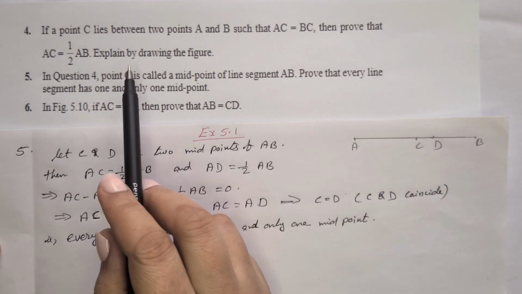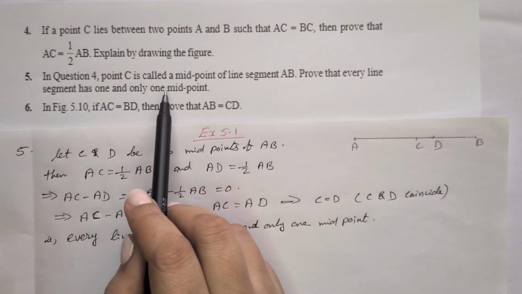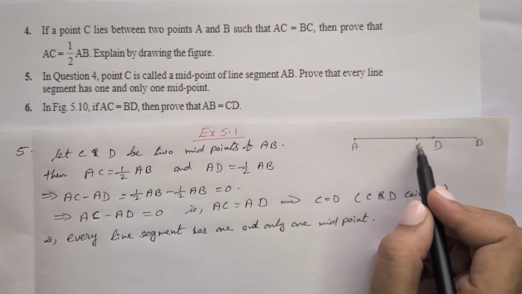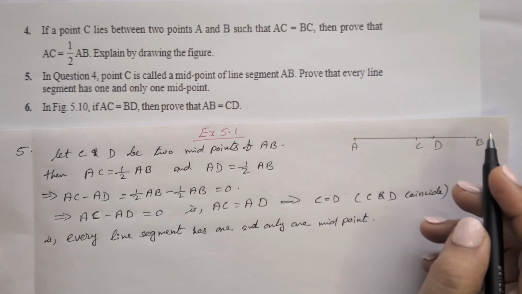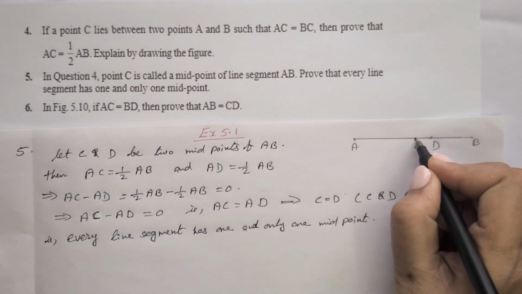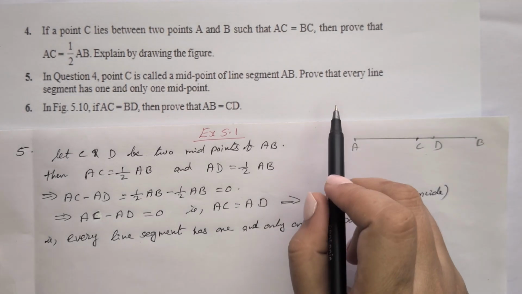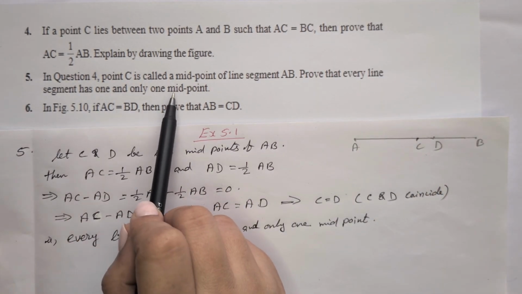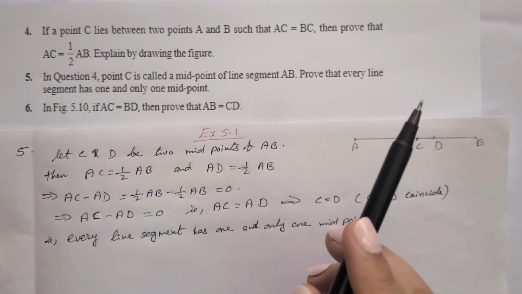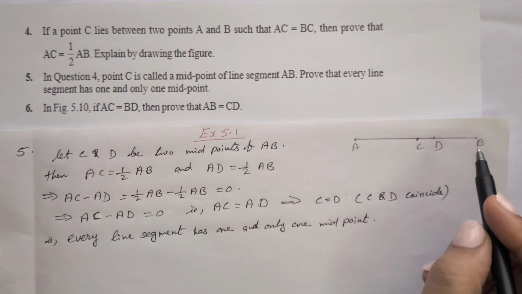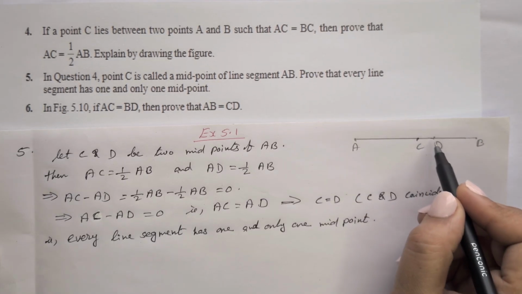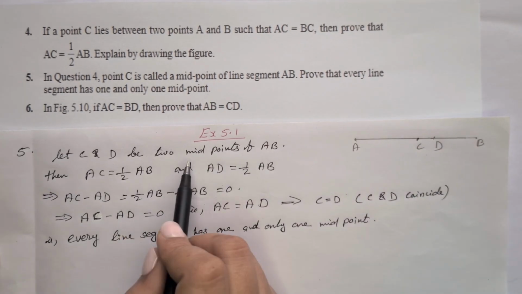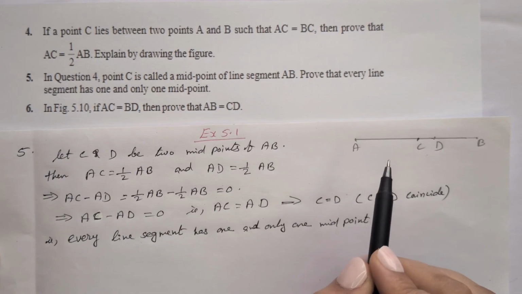Fifth question: in question 4, point C is called the midpoint of the line segment AB. Prove that every line segment has one and only one midpoint. To prove that, first we take two midpoints. Let C and D be two midpoints of AB.